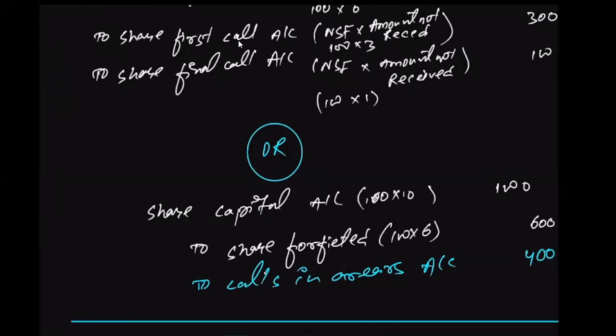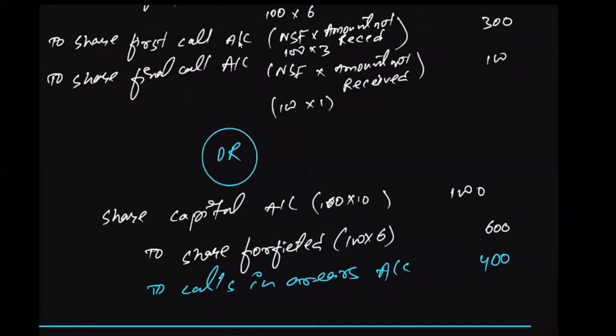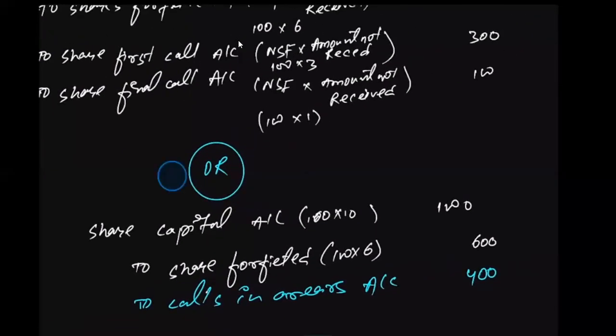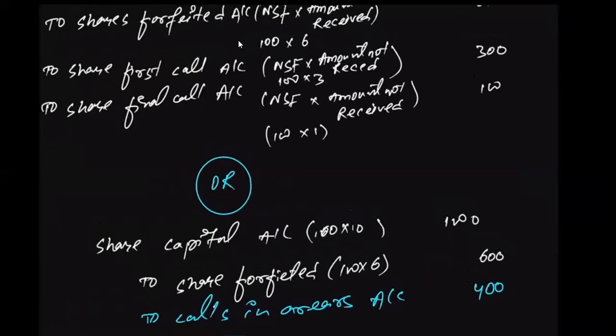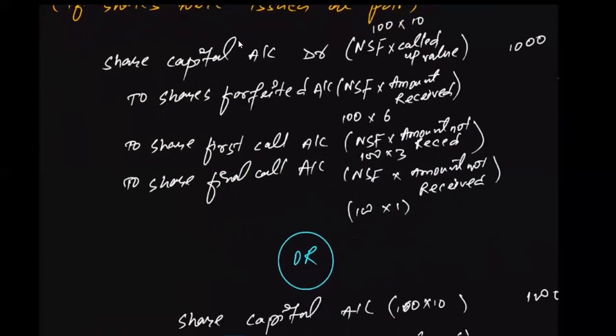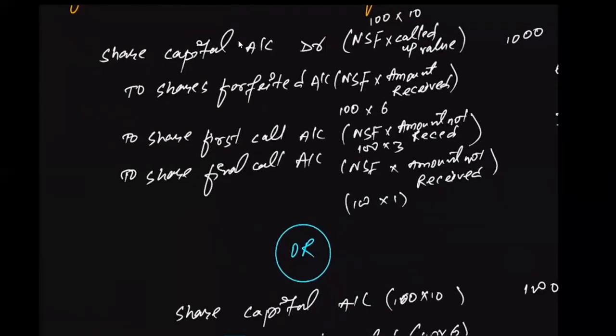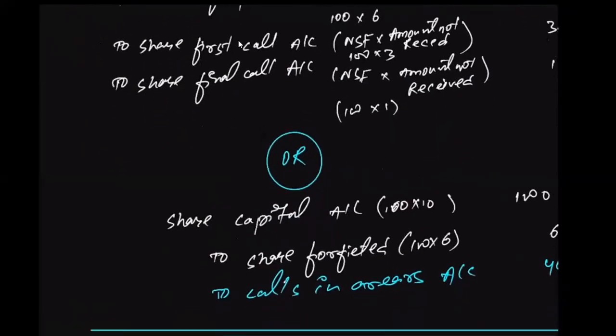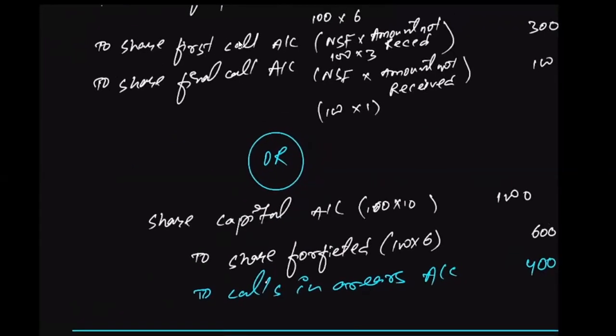All right. I hope this is clear, everybody. All of you must have written this down. Sir, your calls in arrears will be on the credit side. Please confirm if all of you have written this down. Yes. Does anybody want me to scroll up or down? This is the first general entry. You can pass the general entry like this: share capital account debit to share forfeited, to share first call, to share final call. Instead, you can also do the general entry like this: share capital account debit to share forfeited, to calls in arrears. All right. So if it is clear, let's move forward